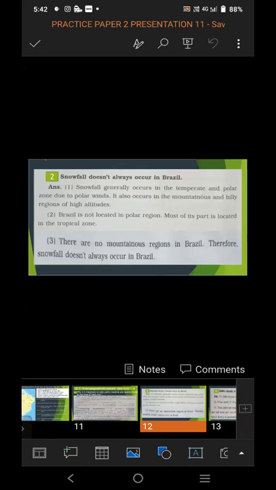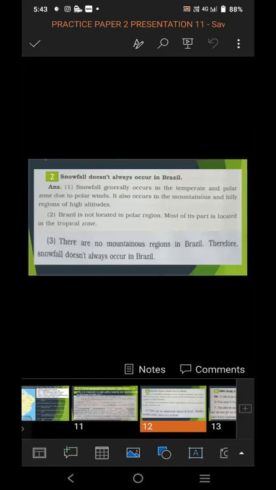Proper answer you have to write. What is the reason behind this? Why doesn't snowfall occur? Brazil is not located in the polar region. It is located in the tropical zone, and there are no mountainous regions in Brazil. Snowfall occurs mainly in the polar zone due to polar winds, and in high altitude, hilly and mountainous regions.